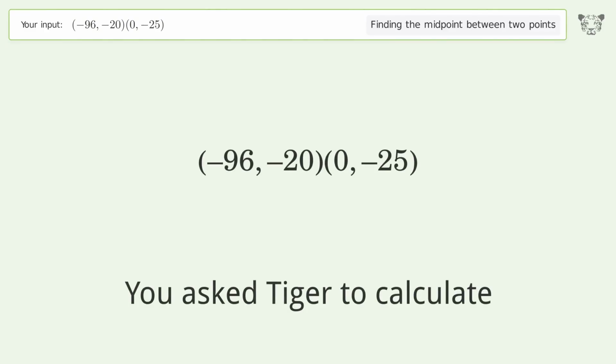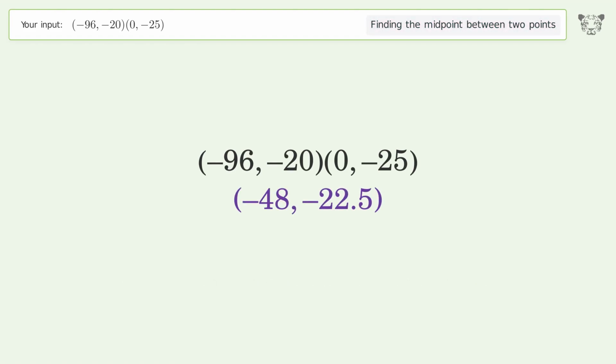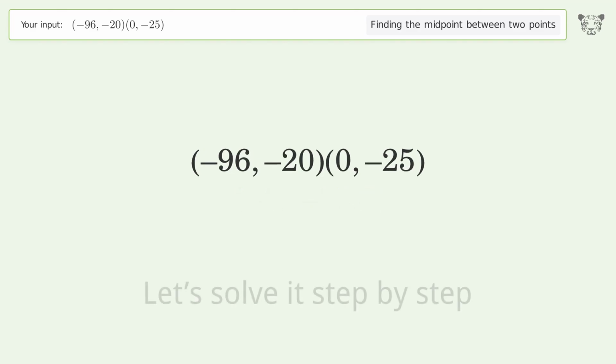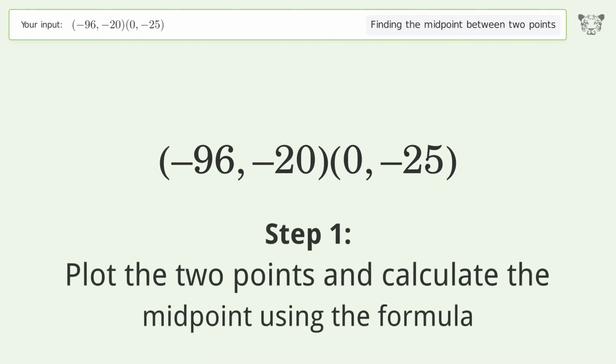You ask Tiger to calculate. This deals with finding the midpoint between 2 points. The midpoint between the 2 points is -48, -22.5. Let's solve it step by step. Plot the 2 points and calculate the midpoint using the formula.